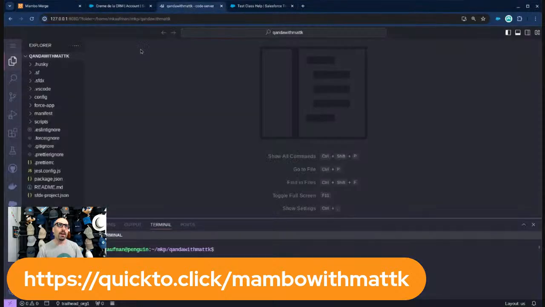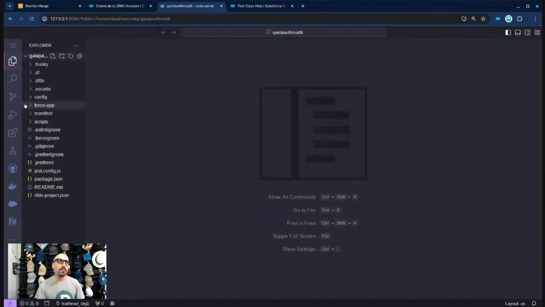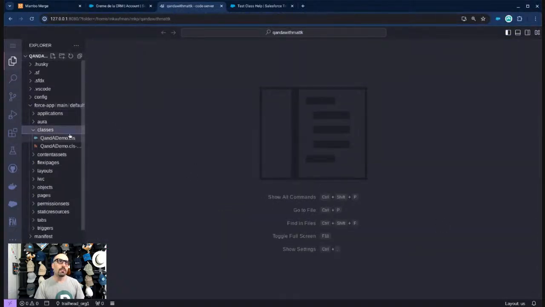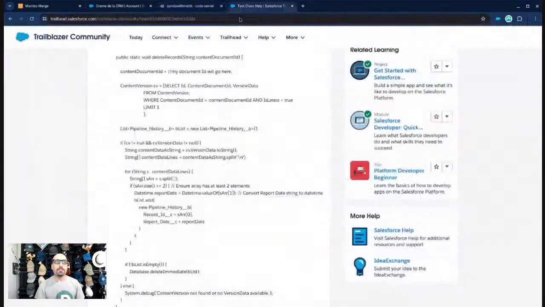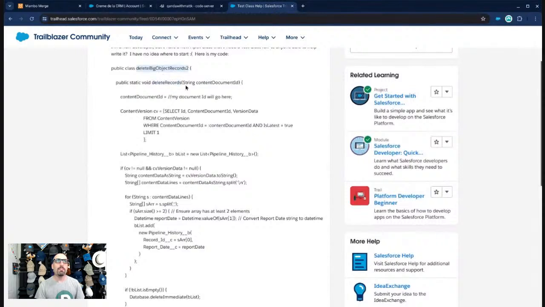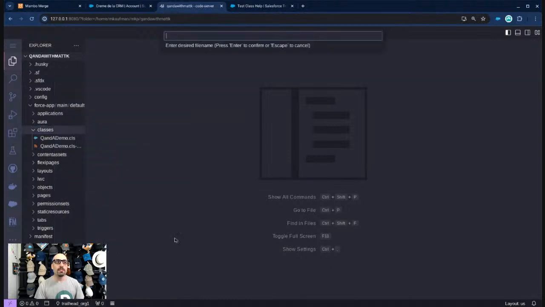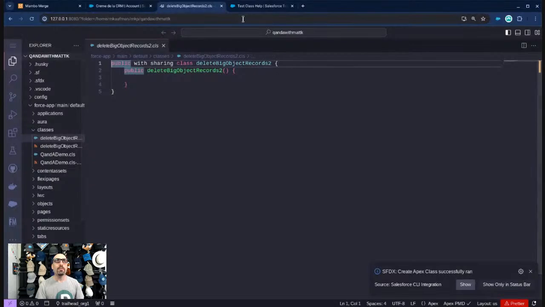And with that, let's go ahead and jump in to this problem. So the first thing I'm going to have to do in my org is create this class that Amy already has. Then we'll probably have to fix it a little because of this big object issue. So the name of this class is called Delete Big Object Records 2. I don't know what happened to Delete Big Object Records 1, but my guess is it probably already has test coverage, and that's why she doesn't need help with it.